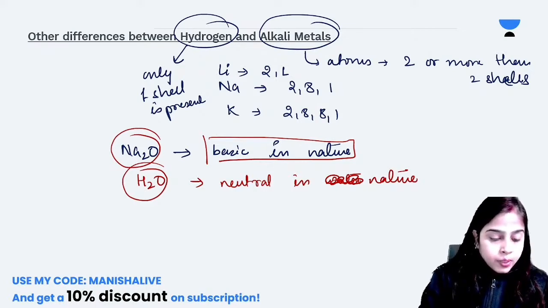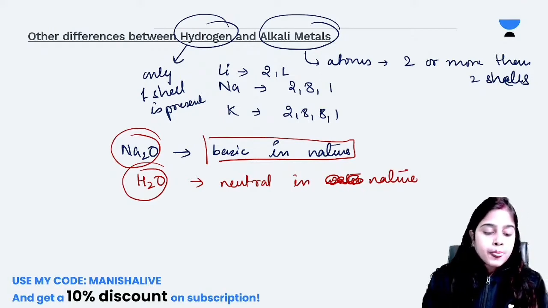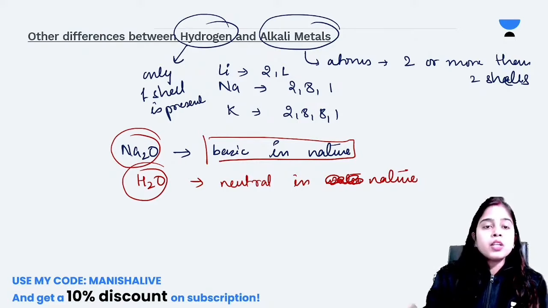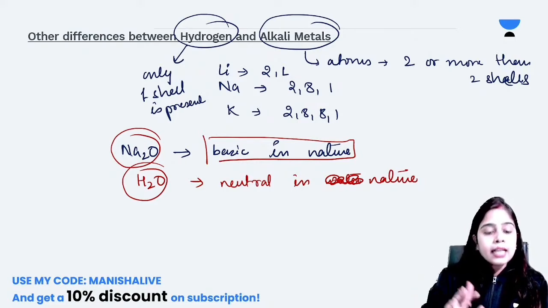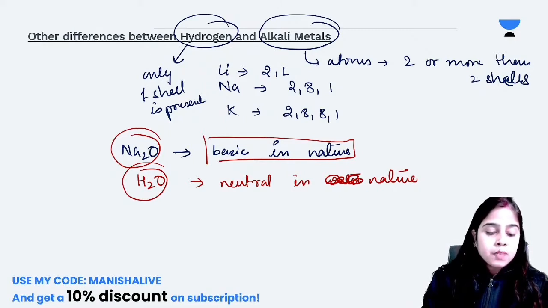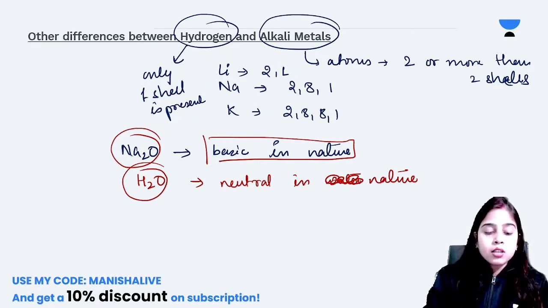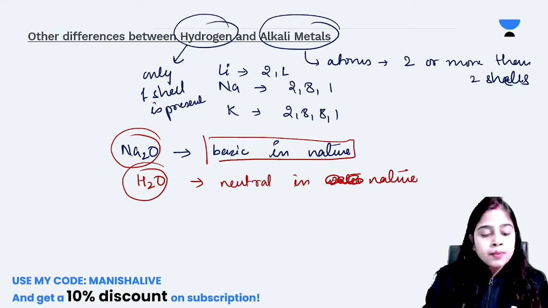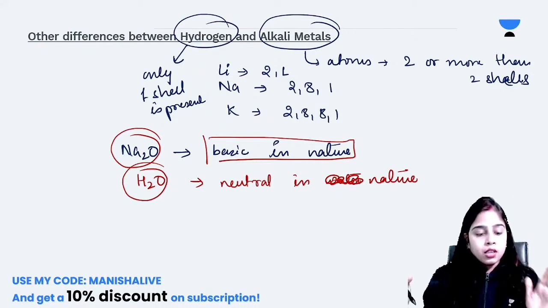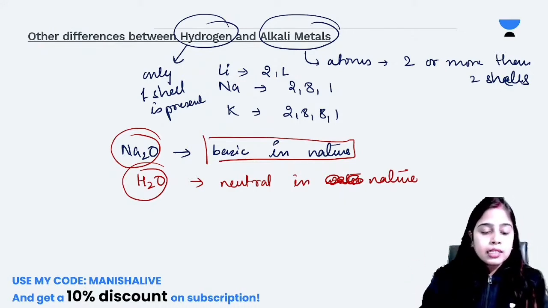What is the atom of chromium? Chromium is a transition metal, Gajendra, a group D element. So we will not talk about chromium right now. We are talking about the differences between alkali metals and hydrogen. Transition metals can form oxides of different oxidation numbers, and they can form colored compounds. They are an entirely different section. Chromium, iron, zinc, copper, all these are transition metals. Groups 3 to 12 are a different category of metals.